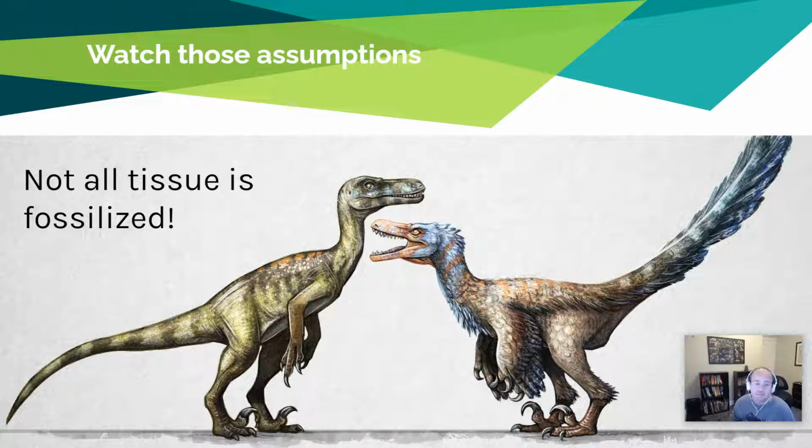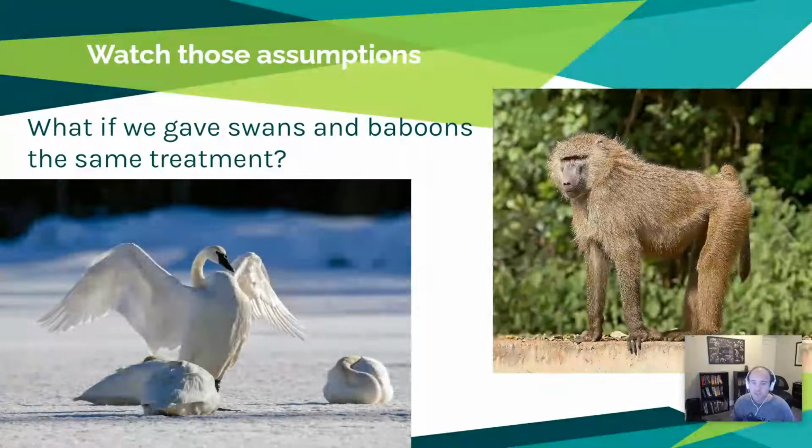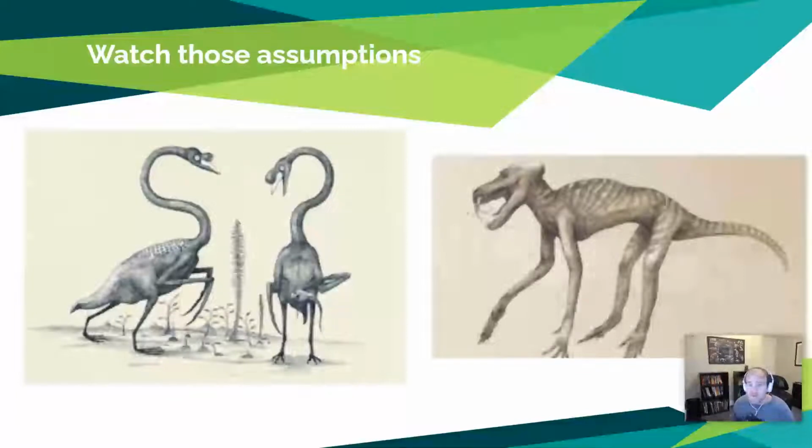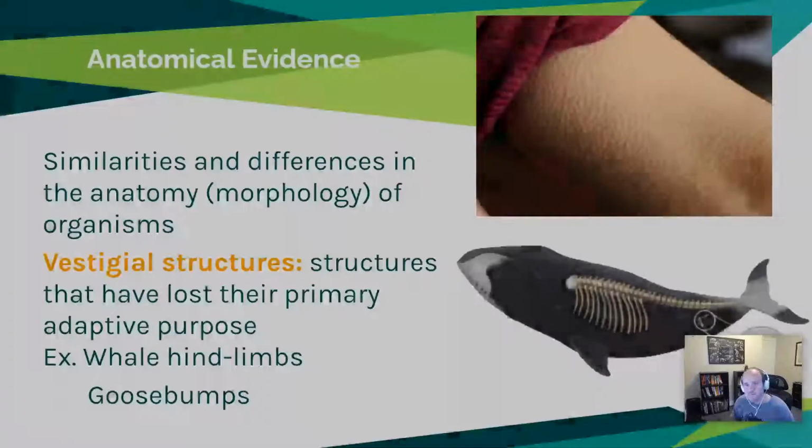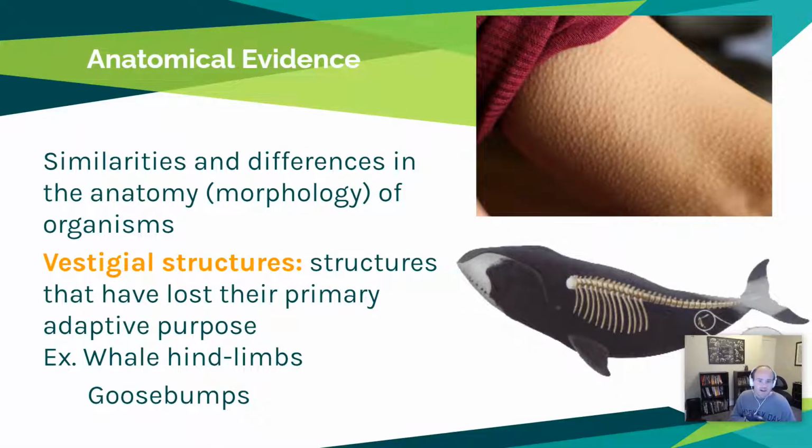And I think a great example of this is if we gave the same treatment that we gave to our understanding of dinosaurs from just dinosaur bones to creatures like swans or baboons, they come out looking pretty terrifying. So it's probable that dinosaurs weren't as menacing as maybe we're led to believe from the Jurassic Park movies. And so maybe the noble T-Rex looked a little bit more like this bird here. Joking aside, there's a lot of other great pieces of evidence as we leave the